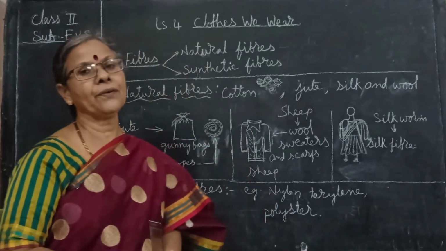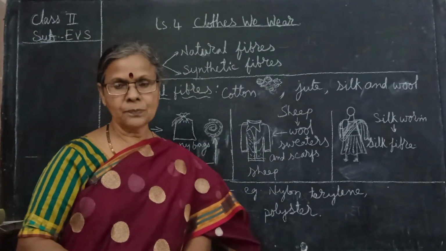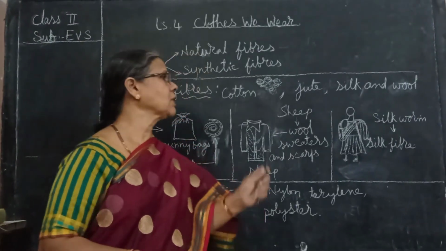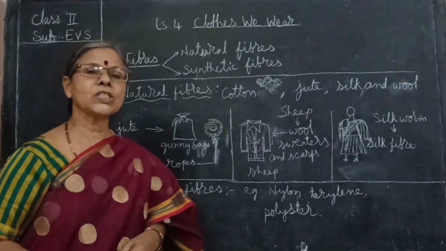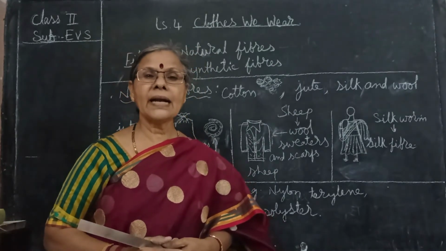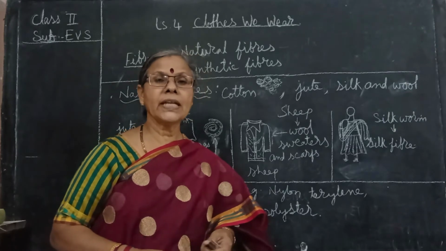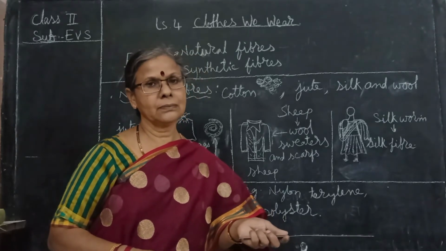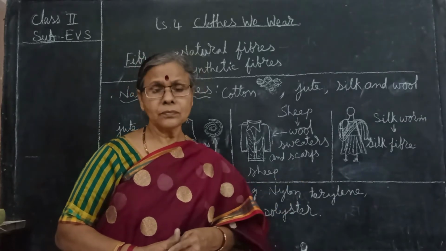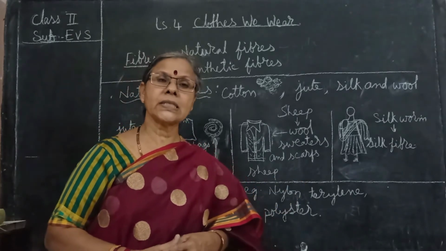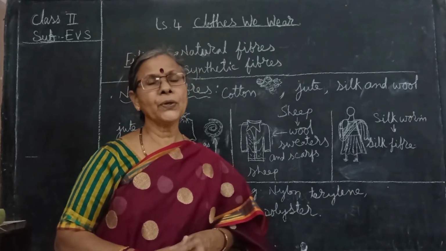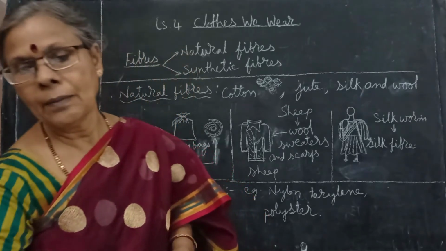Now how will you take care of your clothes? Regularly we can wash these clothes, but some clothes we cannot wash in our houses. We have to give them to dry clean. Dry clean means what? They will wash with petrol. Not all the clothes can be washed with petrol. Only a few clothes can be washed with petrol.